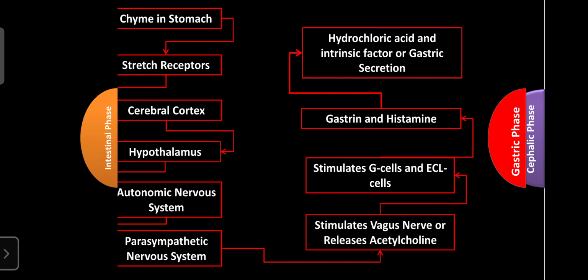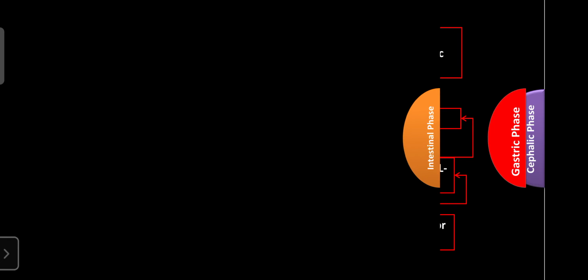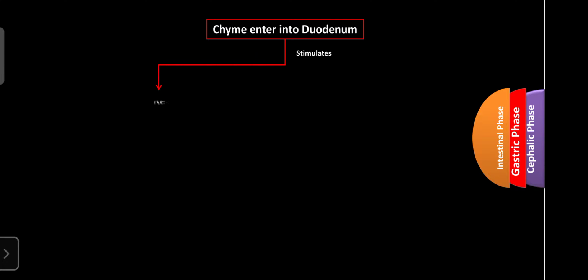The last one is known as the intestinal phase. It is completely hormonal, and this phase begins when the food enters the duodenum. Chyme enters the duodenum and stimulates the stretch receptors.